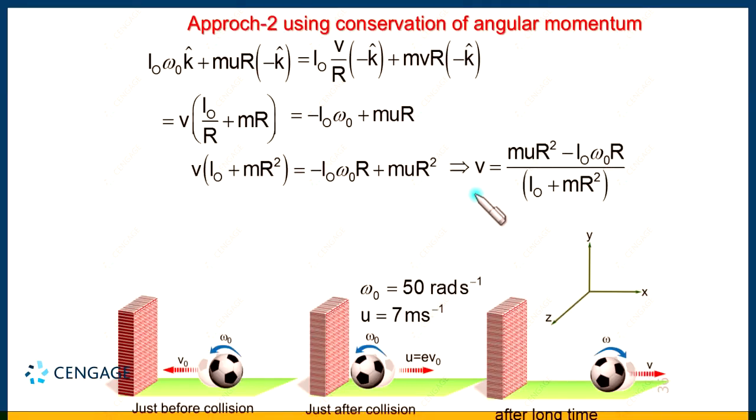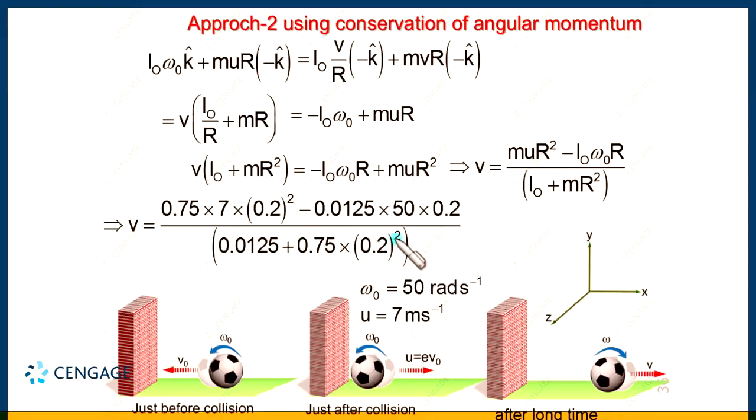Now we can substitute the numerical values. We know small m equals 0.75, u equals 7 meter per second, r equals 0.2 meter, I equals 0.125, I naught we have calculated as 50, this is again 0.2, and we know the value of I naught and this also. So let us substitute these values and solve, and finally we will get the velocity of the ball, that is 2 meter per second. This is the same value which we calculated by the previous method also, okay.